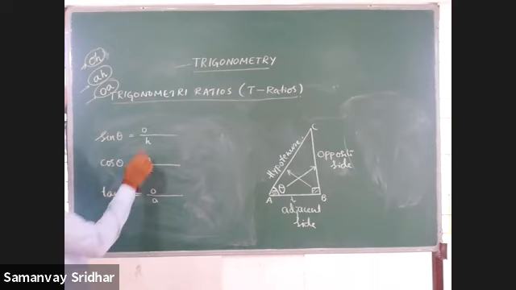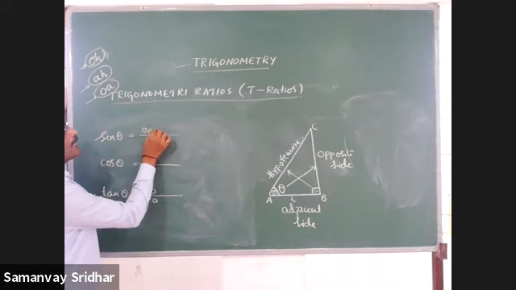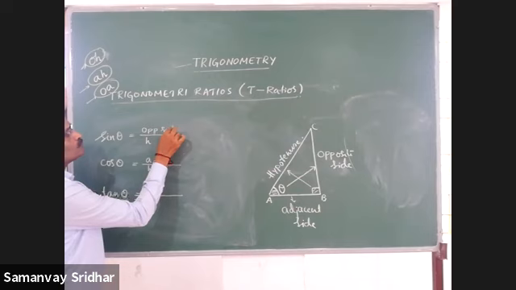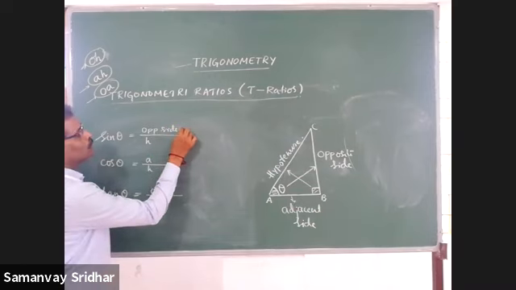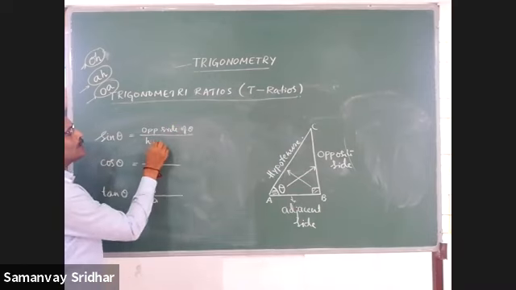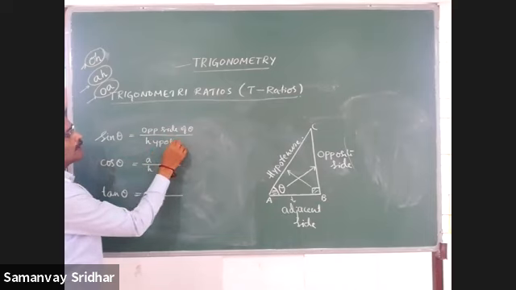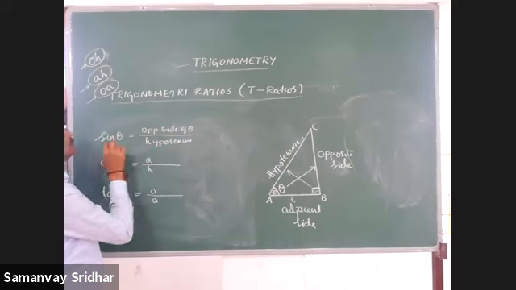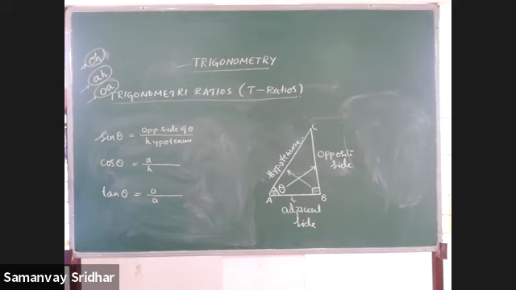So here, O means the opposite side of theta, and H is the hypotenuse. What is sin theta? With respect to the right angle triangle and the marked acute angle theta, it is opposite by hypotenuse. The second one is cos theta.